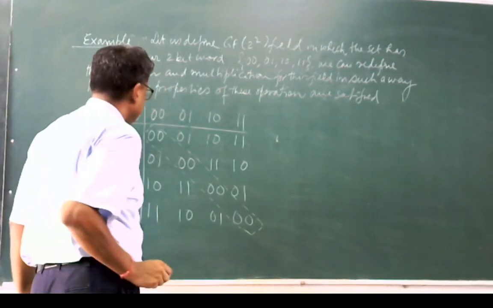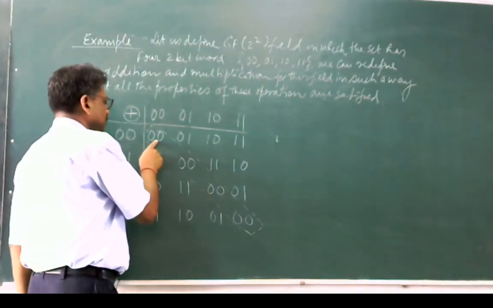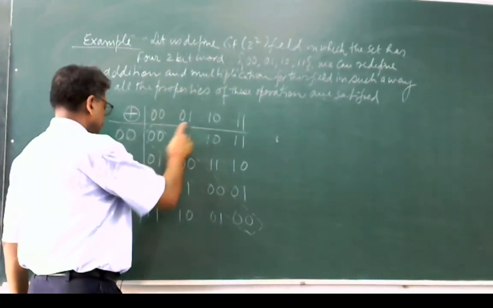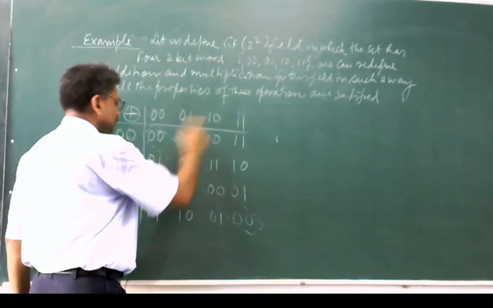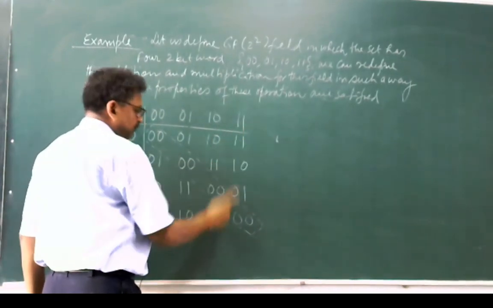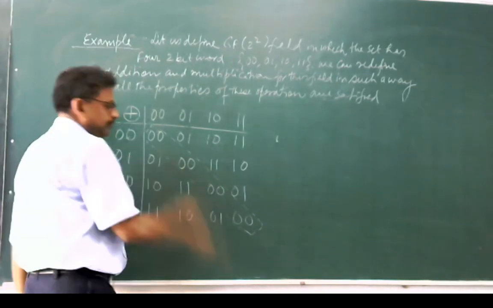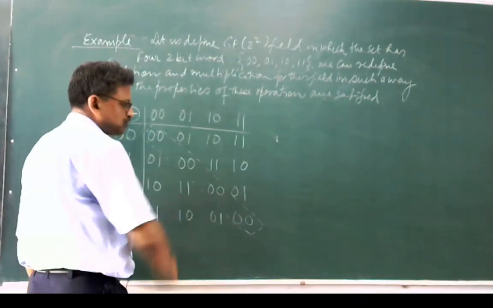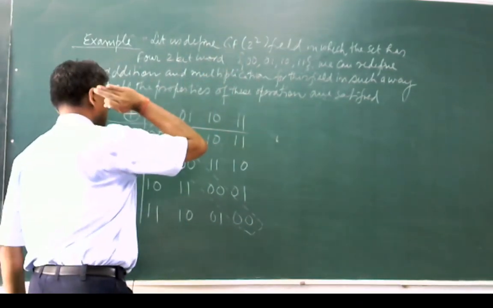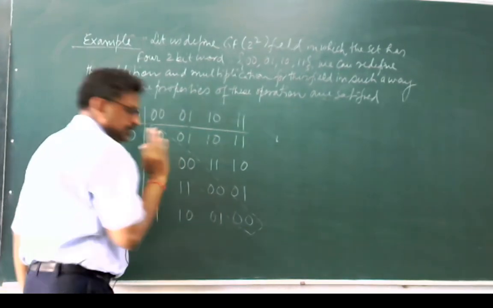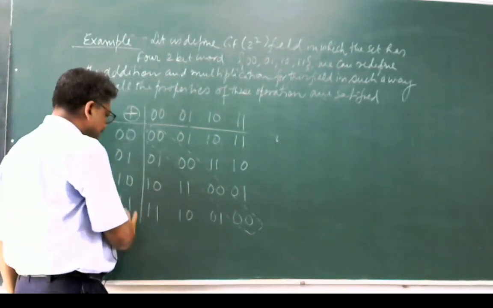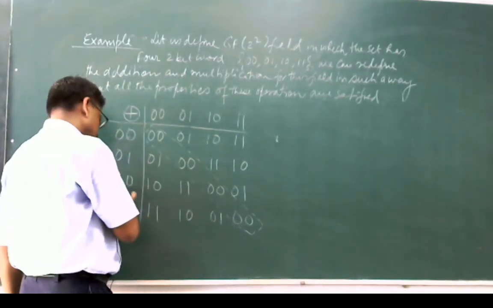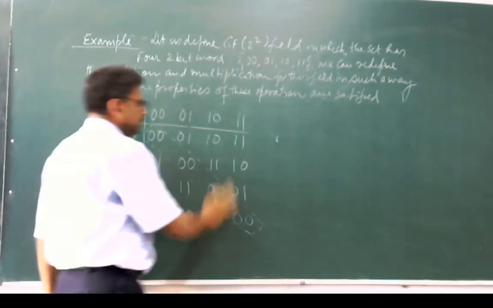Every element is having the inverse. The inverse of 0,0 is 0,0. The inverse of 0,1 is 0,1. The inverse of 1,0 is 1,0. The inverse of 1,1 is 1,1, because by this you are getting the identity element. So this new operator has been defined on this particular set where 0,0 is the identity element and every element has its inverse, and the inverse of 0,1 is 0,1, the inverse of 1,0 is 1,0, the inverse of 1,1 is 1,1.